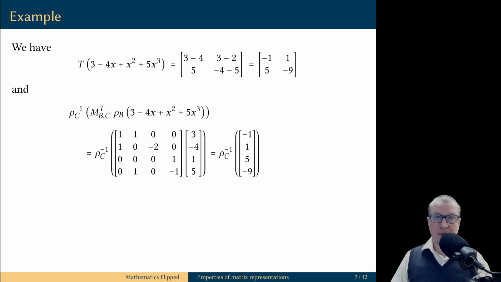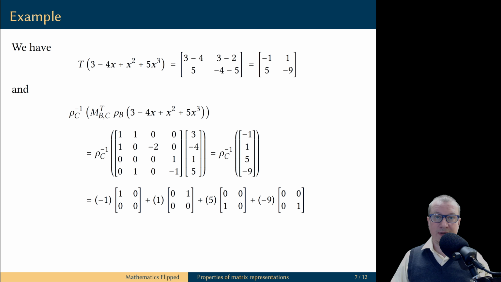So if we perform this matrix vector multiplication, the result is another column vector, and then we uncoordinatize this vector in the codomain, which is the vector space of 2 by 2 matrices. Uncoordinatizing a vector is easy. We just use the components of the column vector as scalars in the linear combination of the vectors from the basis C. We compute this linear combination, and as you see, we get the same result as in the first computation.